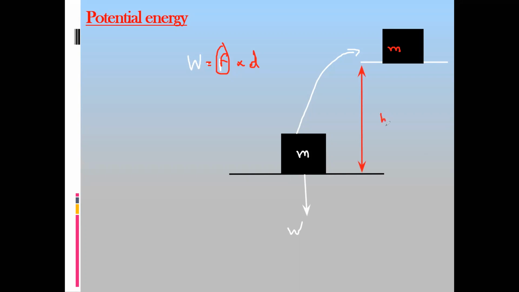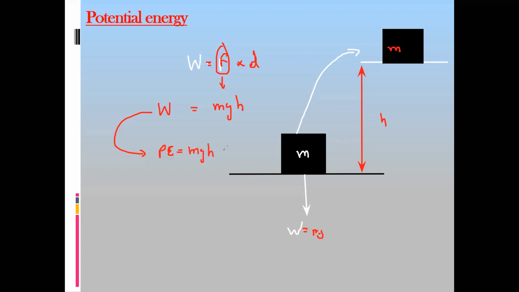I move this object to a height h, and the force which I apply, the minimum force, is equal to the weight. And what is weight? Weight is equal to mass multiplied by gravity. So the force which I apply is equal to mass multiplied by gravity, and the distance which I move is the height. So we get mgh. Work done is equal to mgh, and this work done is stored as potential energy. So how much is the potential energy? Potential energy is mgh.